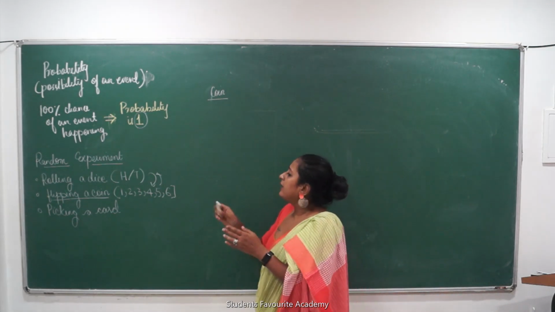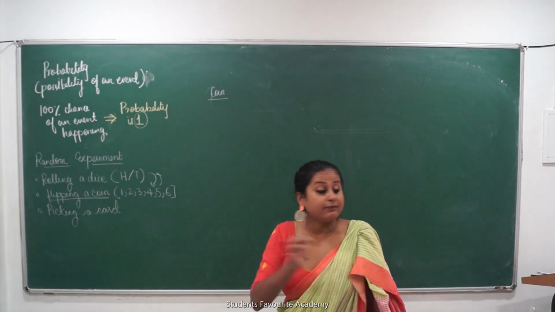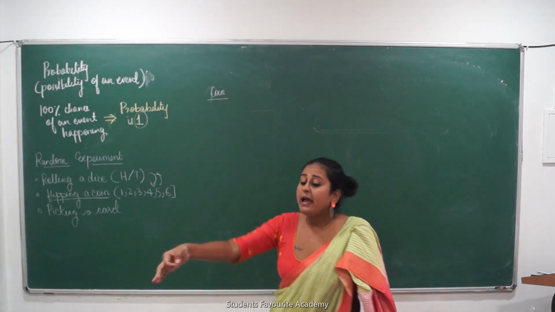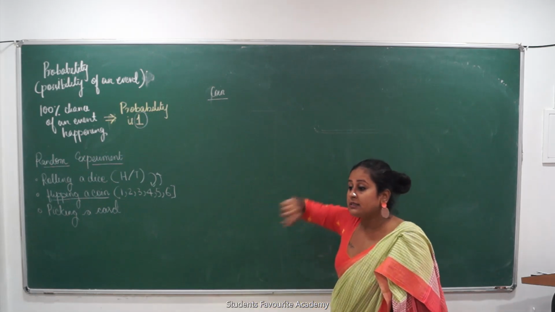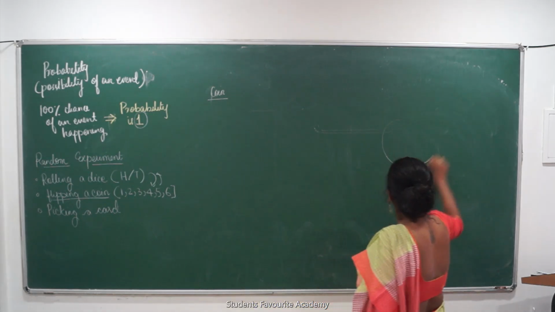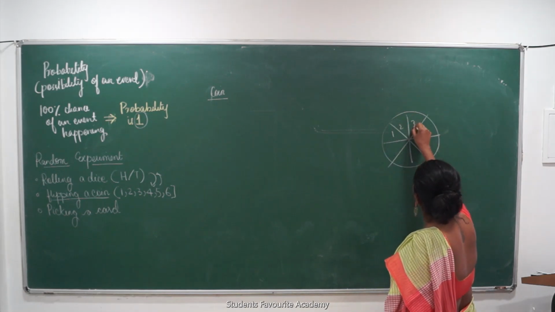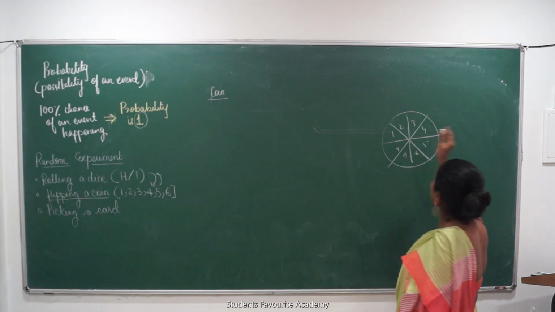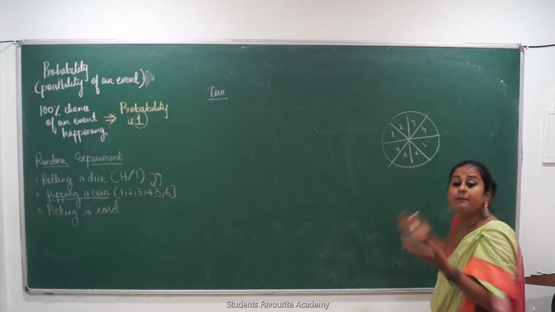Okay? When I am tossing a dice, पता है? 1 से 6 numbers होता है जिसका. I am picking up a card, or you have those roulettes where numbers are given like this. ऐसे करके numbers लिखे रहते हैं 1, 2, 3, 4, 5, 6, 7, 8. And I hit it with an arrow. ये हो गया random event.